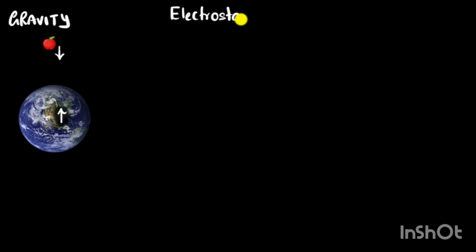Electrostatic, which we also call static electricity. From the word itself, you can see electro means we're sticking to the electric part, and static means stationary, where things are not moving a lot, or maybe they're moving very slowly. The reason to do that is because we want to take baby steps. So first we'll consider what happens when we have static conditions, then we'll see what happens when they're moving, and so on and so forth.